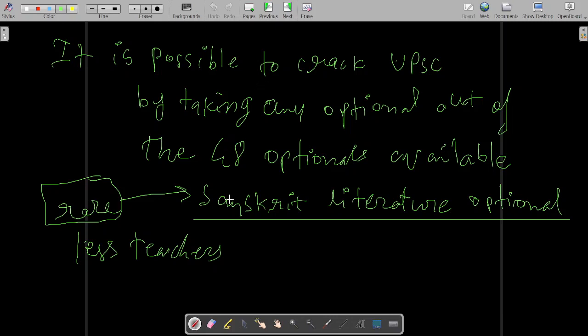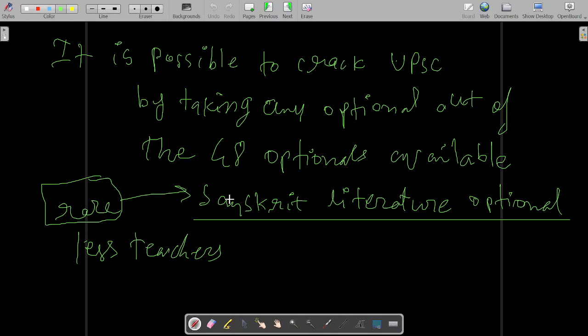So Sanskrit literature optional, if someone has interest in Sanskrit and wants to take it, but suppose there are no teachers available at all, in Delhi or all over India, then you should never take that optional, although you have interest. You should never take optionals for which teachers are not available, because based on self study you cannot qualify UPSC.